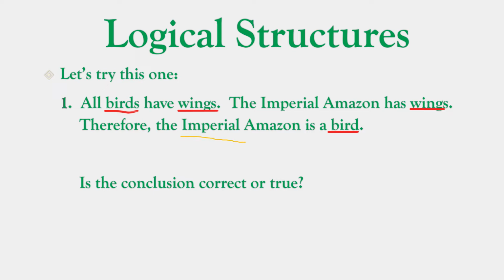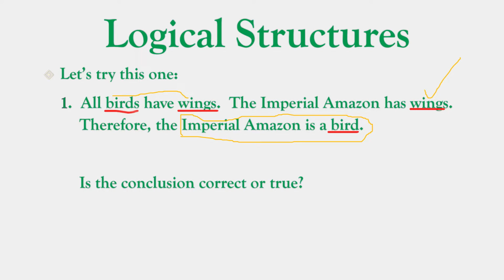Therefore, the imperial Amazon is a bird, because this condition that I'm circling now is based on all birds having wings, and it has wings. And so, for exam purposes, it's a bird. It has wings. All birds have wings. So you're reasoning backwards.